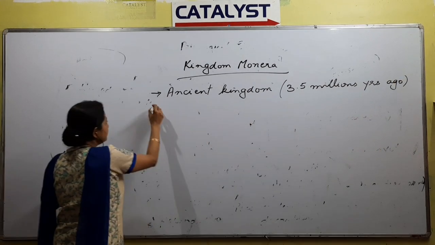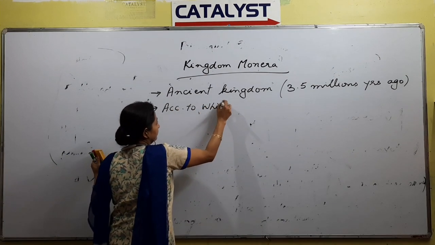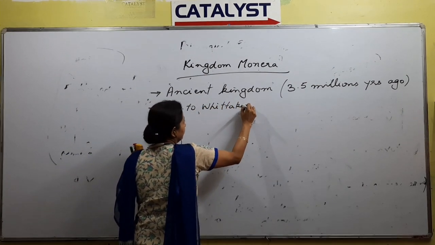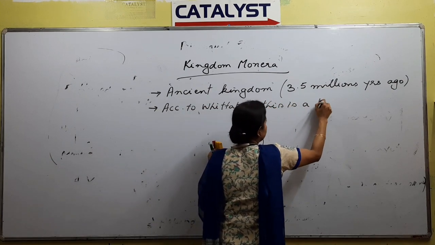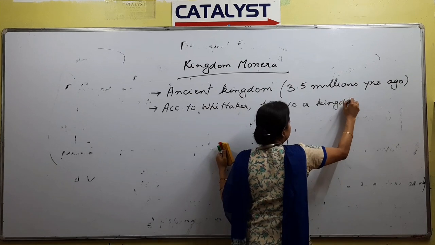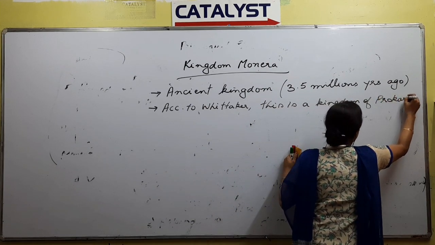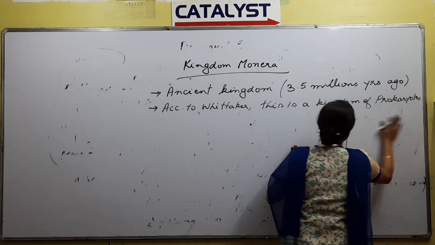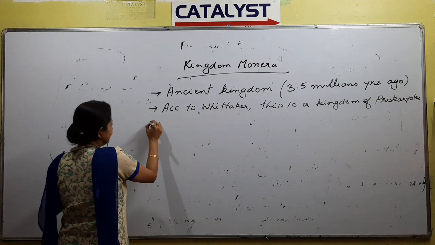The second point is, according to Whittaker, this is a kingdom of prokaryotes.